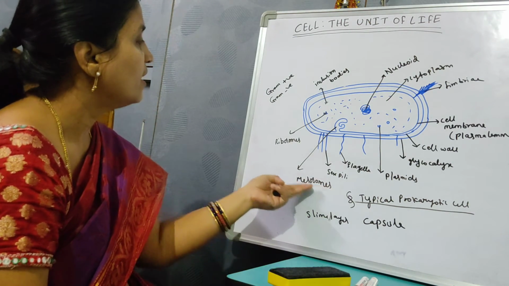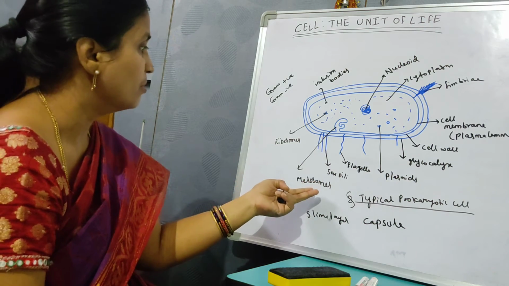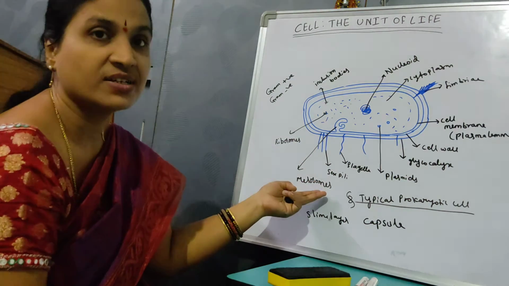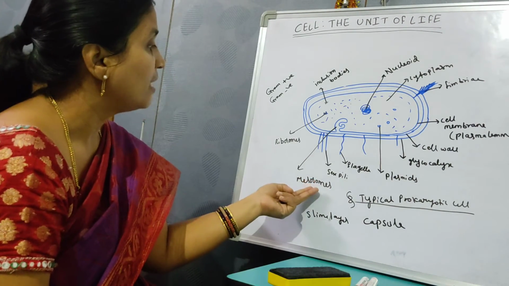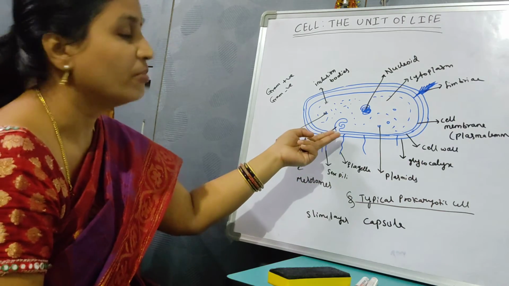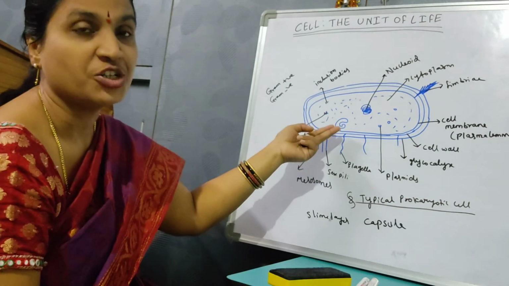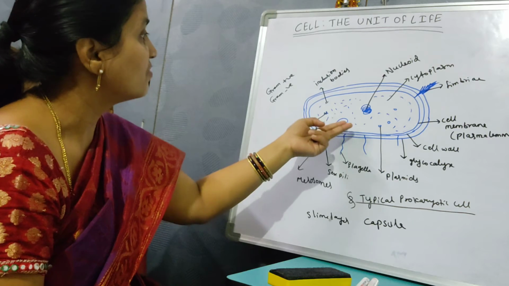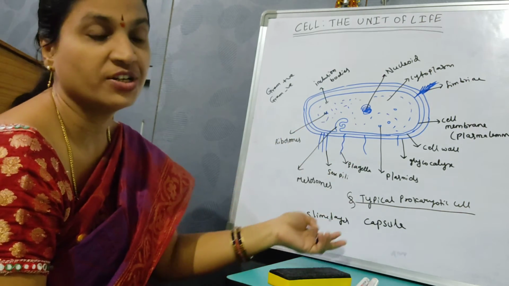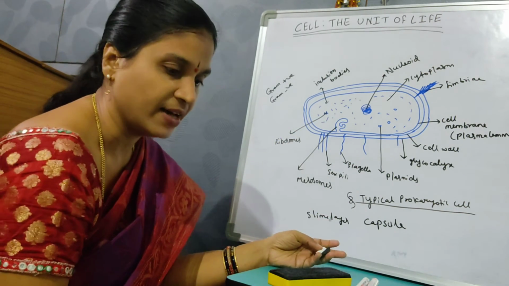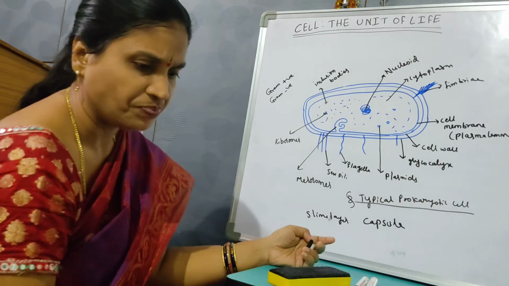These are the invaginations of the cell membrane. They play an important role in respiration, DNA replication, secretion, increasing the surface area of the cell membrane for absorption, and enzymatic content like that. So they play an important role.